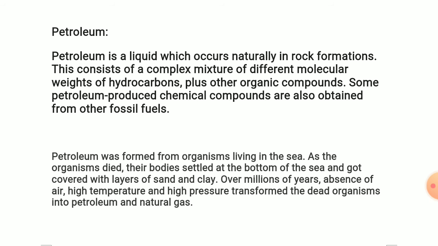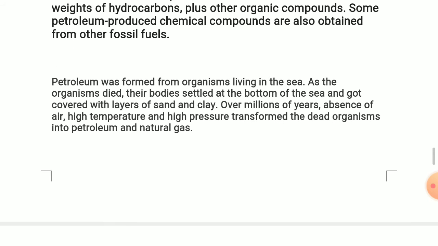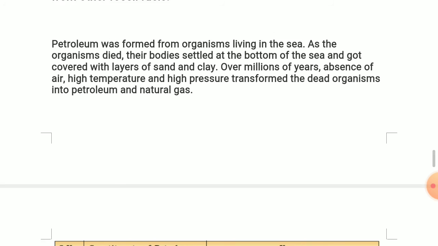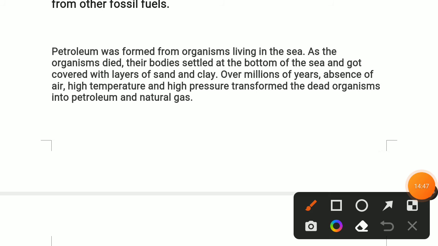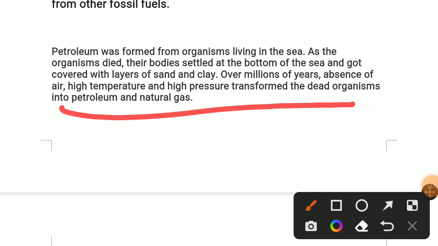Like coal is formed due to the dead vegetation of forest, but petroleum is formed due to the dead vegetation of organisms living under the sea. Petroleum is actually formed under the sea. Petroleum was formed from organisms living in the sea. As the organisms died, their bodies settled at the bottom of the sea and got covered with layers of sand and clay over millions of years. Absence of air, high temperature, and high pressure transformed the dead organisms into petroleum and natural gas.